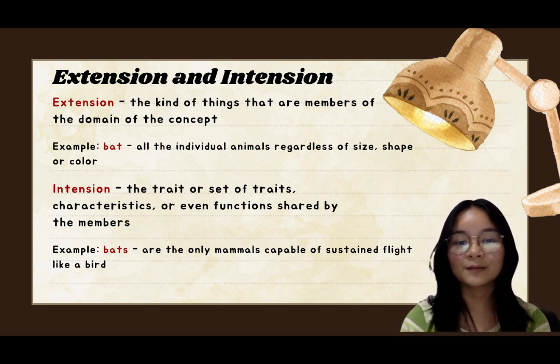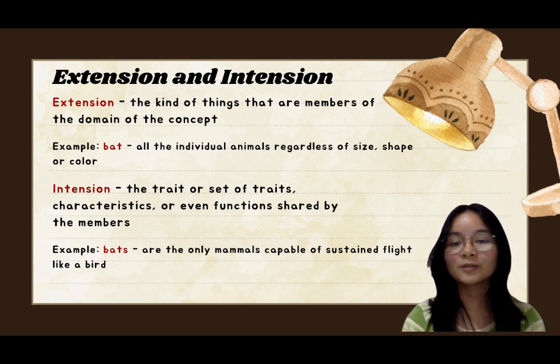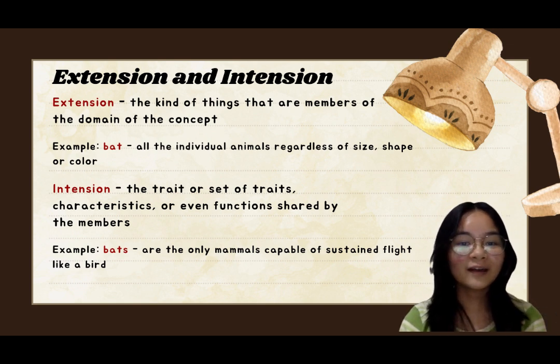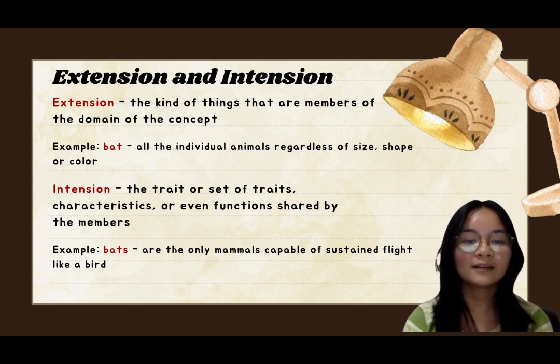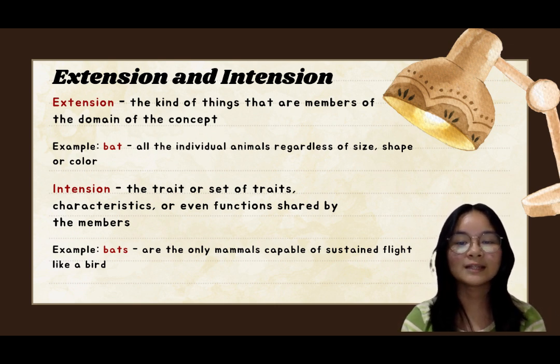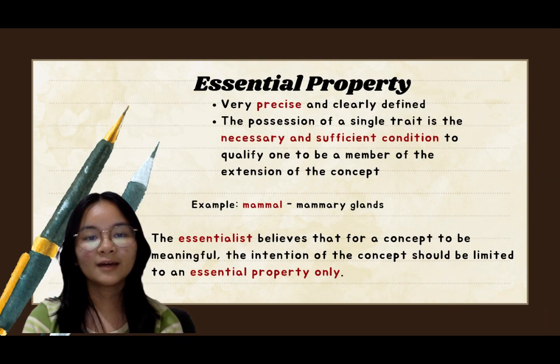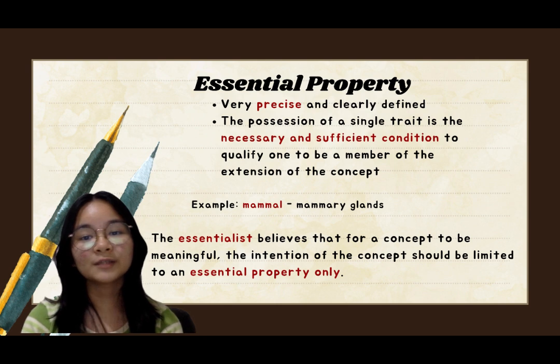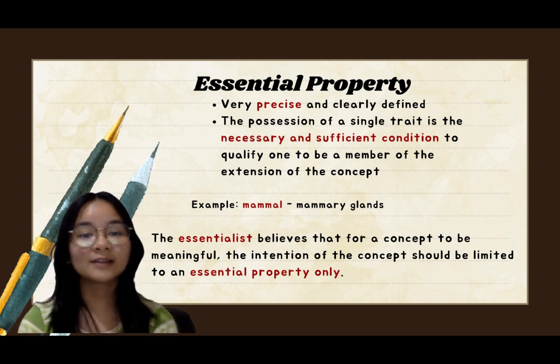An example are bats. In extension, the concept of bat denotes all the individual animals regardless of size, shape, or color. On the other hand, in intension, the single trait that all bats have is that they are the only mammals capable of sustained flight like a bird. Essential property is precise and well-defined. The possession of a single trait is the necessary and sufficient condition to qualify one to be a member of the extension of the concept.